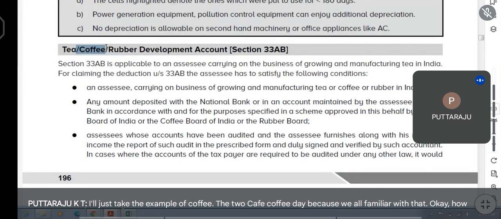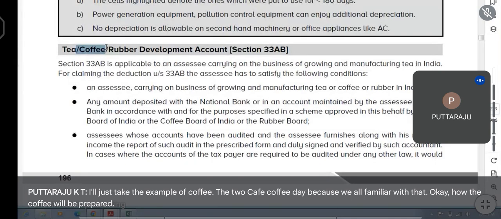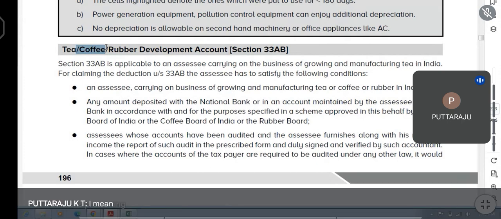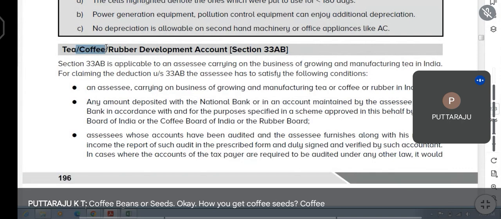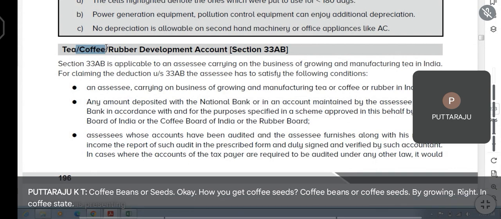Okay. How will the coffee be prepared? I mean, coffee powder, rather. By grinding the coffee beans. Coffee beans or seeds. Okay. How do you get coffee seeds? By growing, right? In a coffee estate, coffee seeds will be grown.